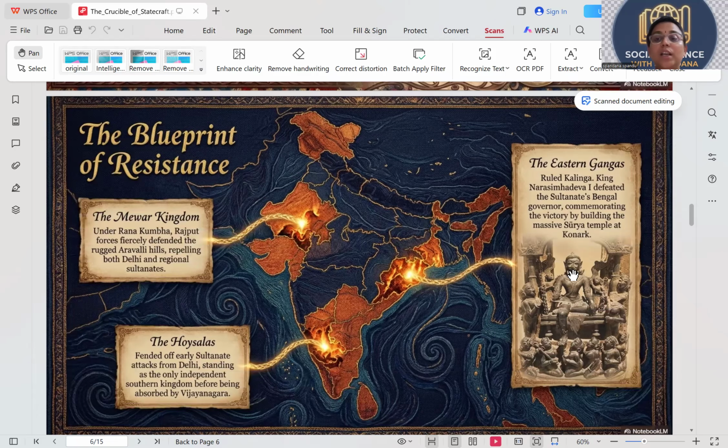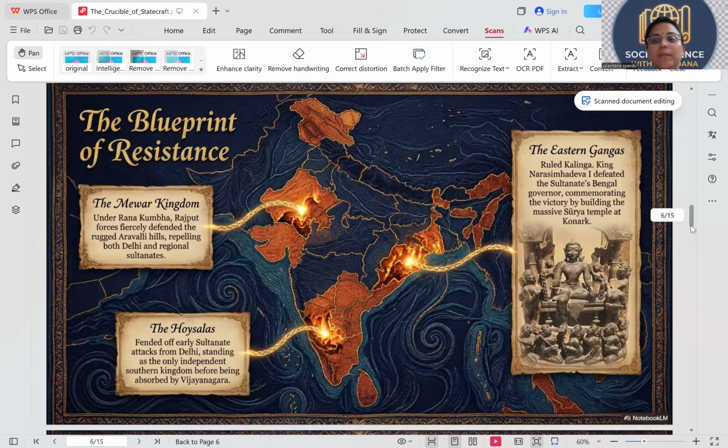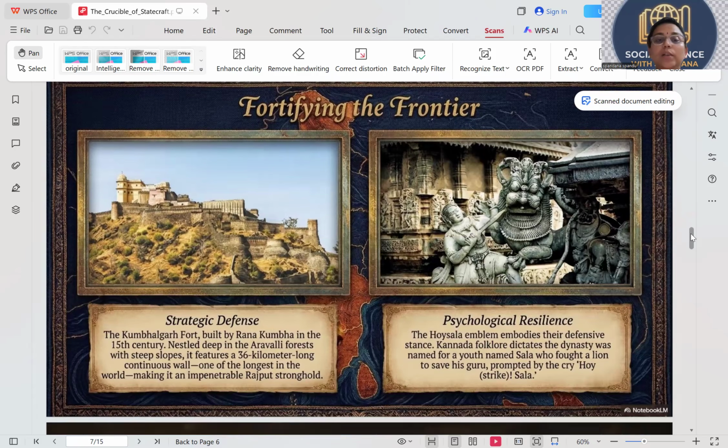Everyone has to visit and see what a beautiful marvel it is. Okay, so these are the three kingdoms which resisted the Delhi Sultanates.